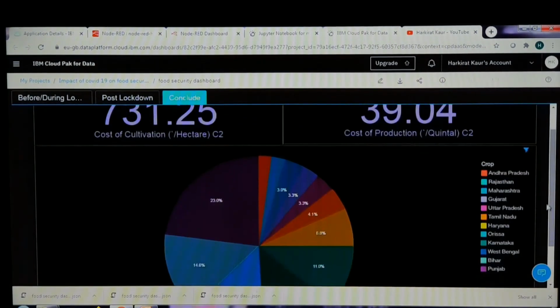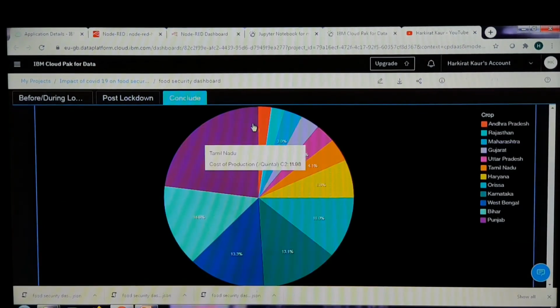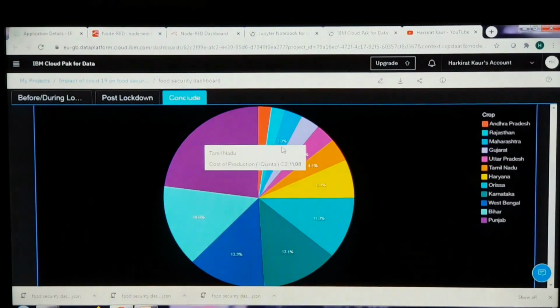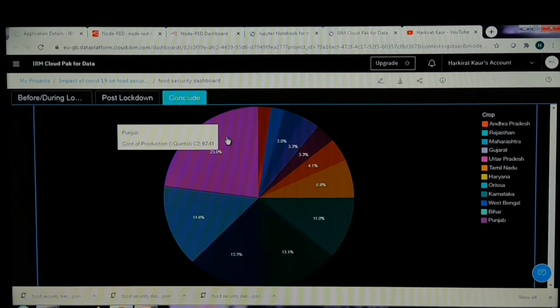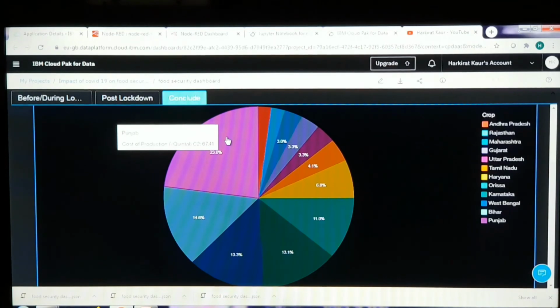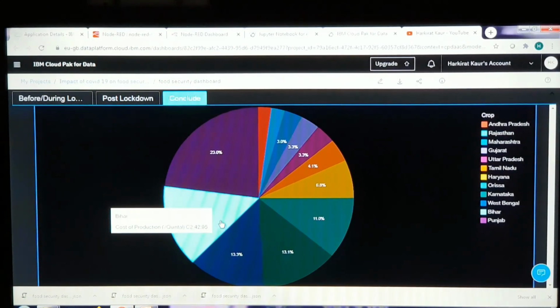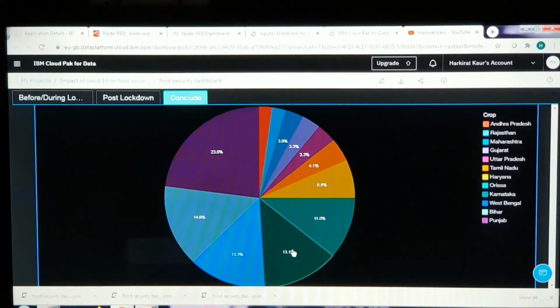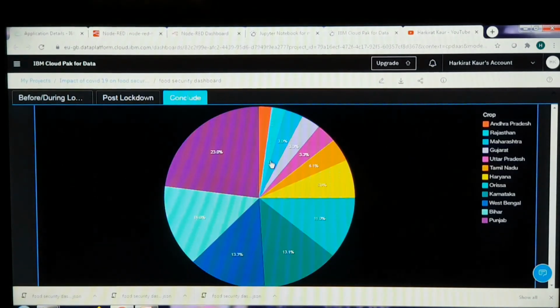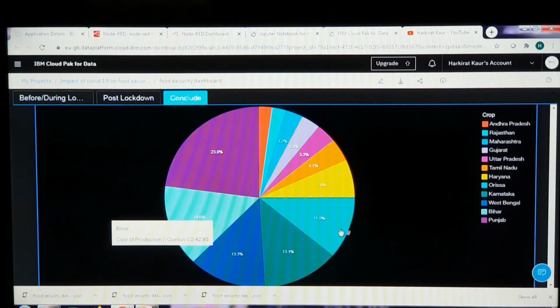So these are some of the major states that have used this much of the portion of major food grains. For example, this one is for Punjab, and it shows us the cost of production per quintal. Similarly, this portion is for Andhra Pradesh, which shows the cost of production. Likewise, this is Bihar, this is West Bengal, and so on in the pie chart, and it can show us various things. So this was my project.